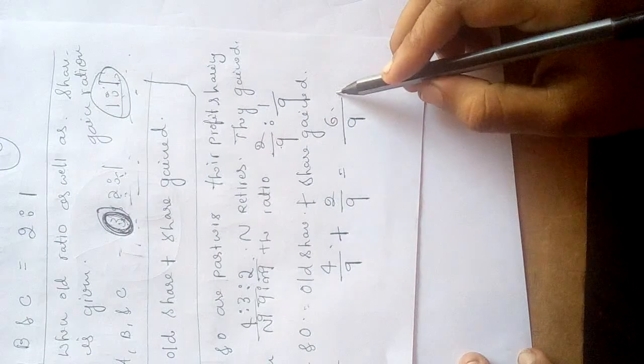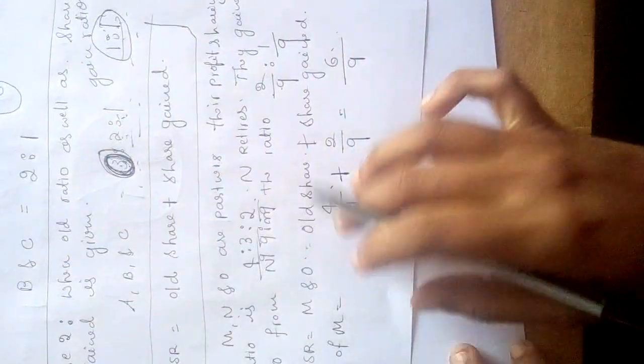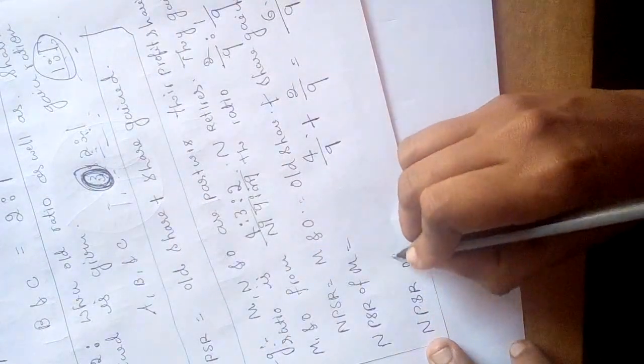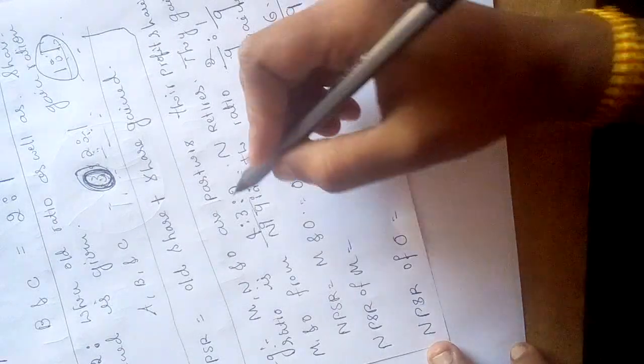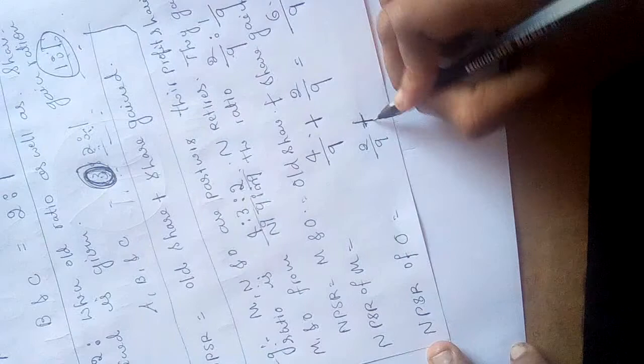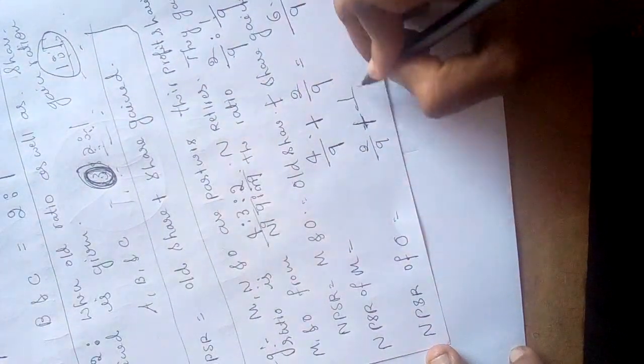Add this, then go for, so now we obtained 6/9 as the new profit sharing ratio of M. Then next, the new profit sharing ratio of the next partner O. What is his old share? This is his old share, 2/9. What is his share gained? This one, 1/9. So 3/9 is his new profit sharing ratio. Therefore write new profit sharing ratio.